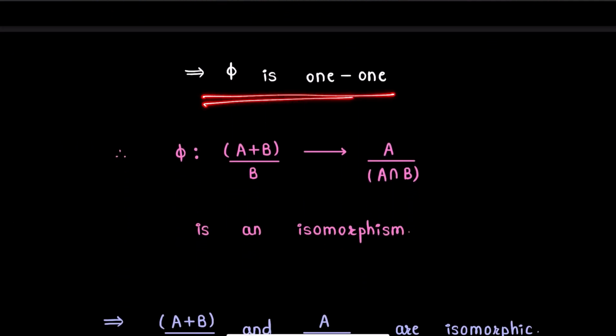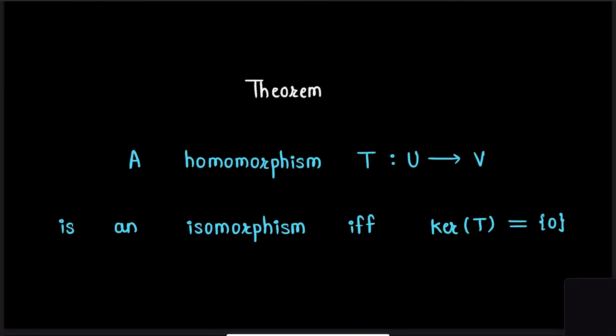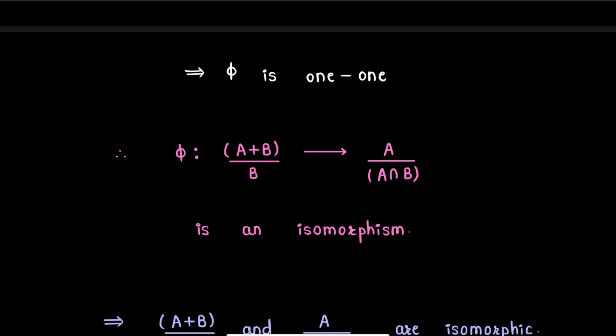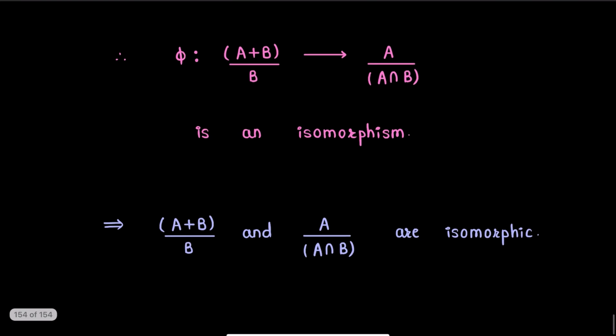phi is a 1-1 map. And so by this theorem, the map phi from the quotient space (A + B) modulo B to the quotient space A modulo A intersection B is an isomorphism, and so the quotient spaces (A + B) modulo B and A modulo A intersection B are isomorphic, and this proves our result.